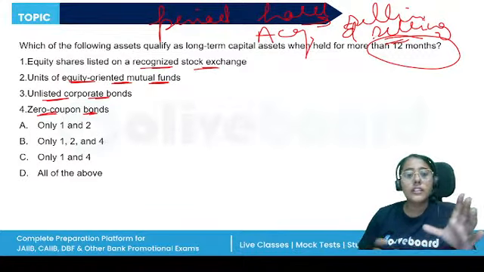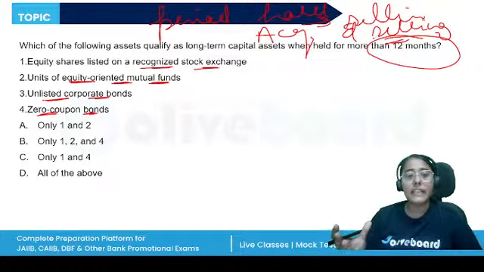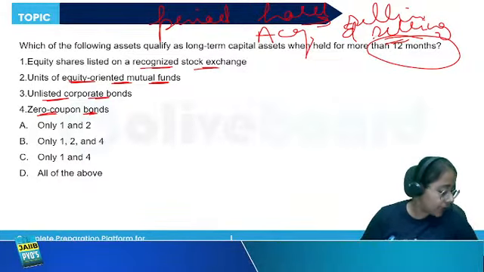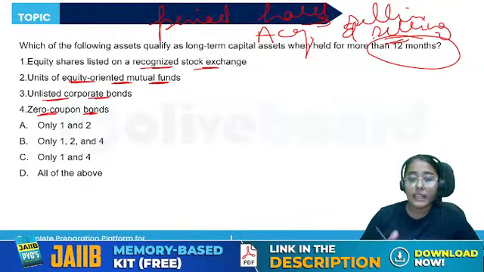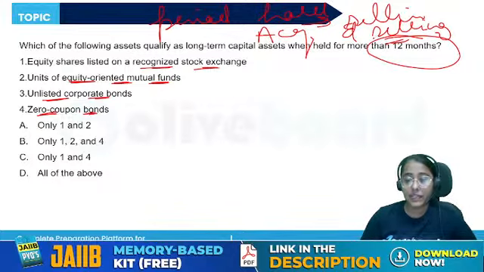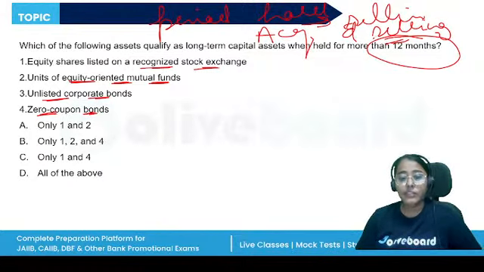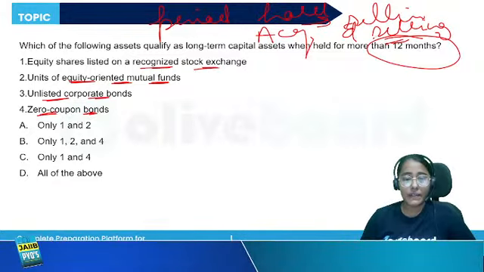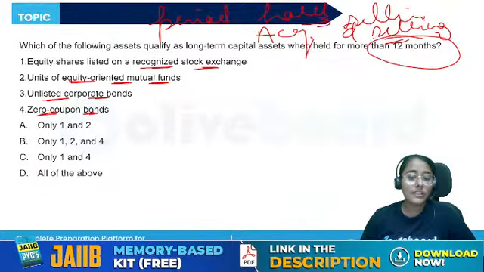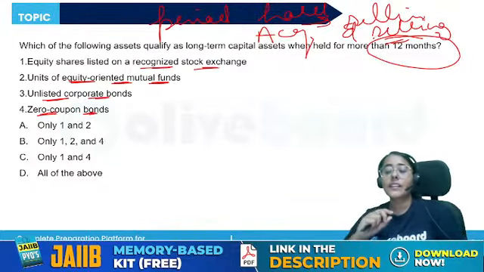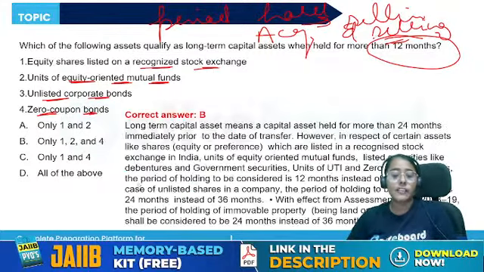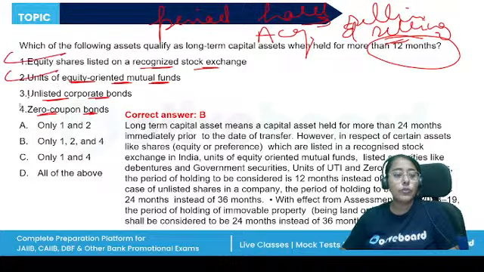So, short term capital gain means property which was held for not more than 24 months, right? That is a short term capital asset. In certain classes, the time period is not 24 months, it is 12 months. Like shares which are listed on a recognized stock exchange, units of equity oriented mutual fund, listed securities like debentures, government securities, units of UTI, zero coupon bonds, the period is considered to be 12 months. So the correct answer is B, 1, 2, and 4.